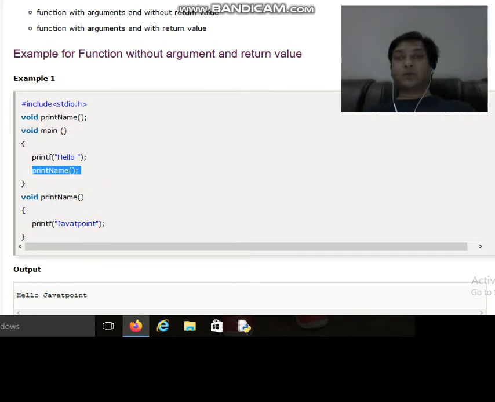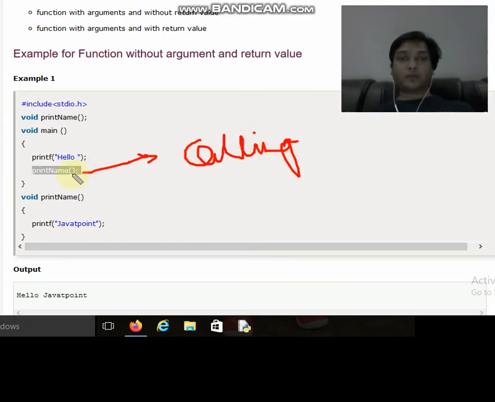So this is called the calling of the function. I will tell you what will happen upon the calling of the function. Which function is being called over here from the main? The function called print name is called from the main. So control reaches directly to the definition of the function, and the definition of the function is written somewhere outside the main function.